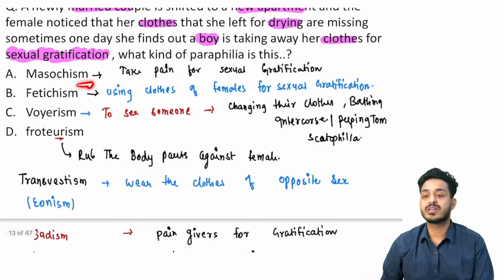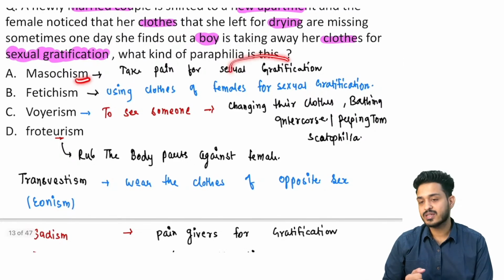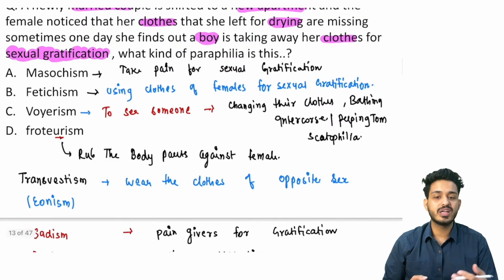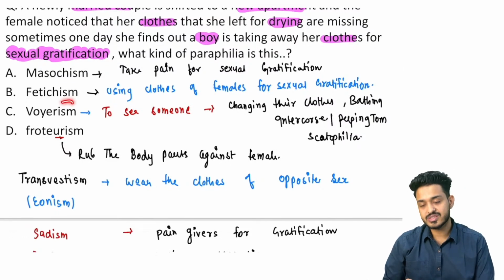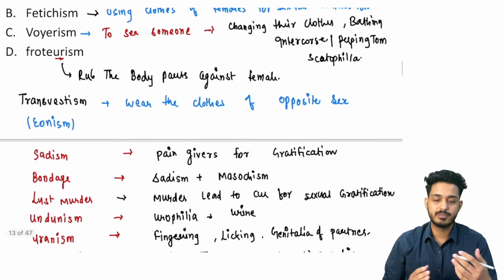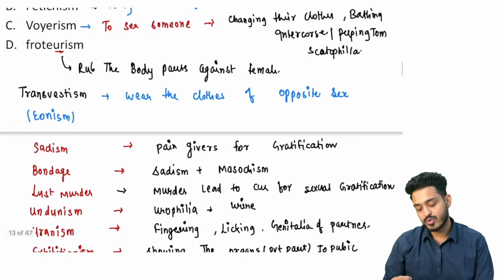So we are having masochism, fetishism, voyeurism, frotteurism. Masochism मतलब sadistic pleasure लेने वाला, right? The person who is going to inflict the pain, right? Fetishism, inanimate object. Voyeurism, peeping tom, right? Scatophilia. Frotteurism means to rub the body part against the thighs or buttocks of the female, or maybe breast, right? So that is going to be frotteurism.